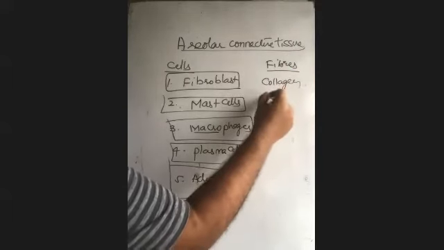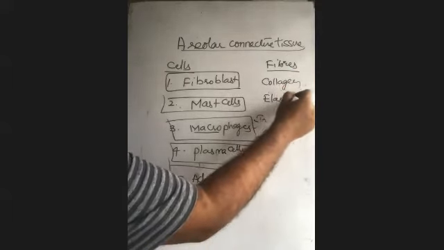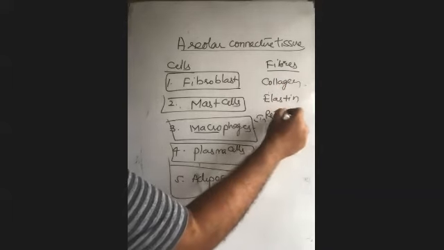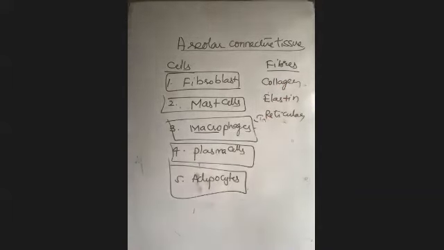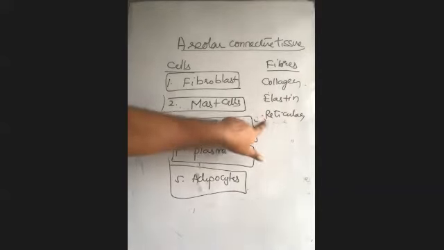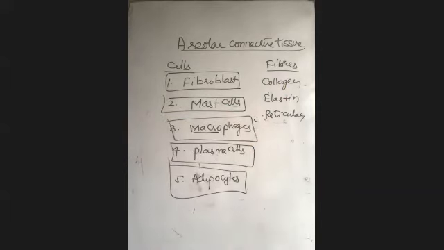We said there are 3 types of fibers: collagen fiber, elastin fiber, and reticular fibers. So this is the story of areolar connective tissue. Then next, in the connective tissue proper, in the loose connective tissue, we have seen the areolar connective tissue.